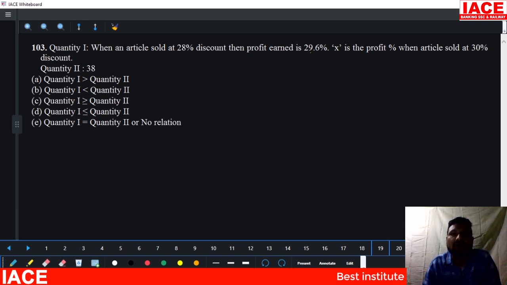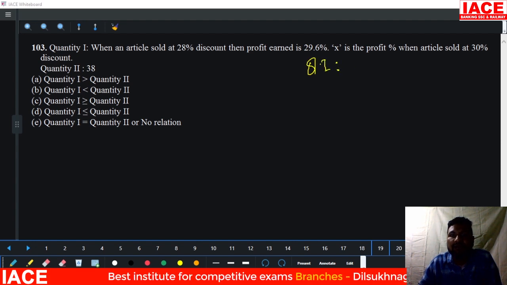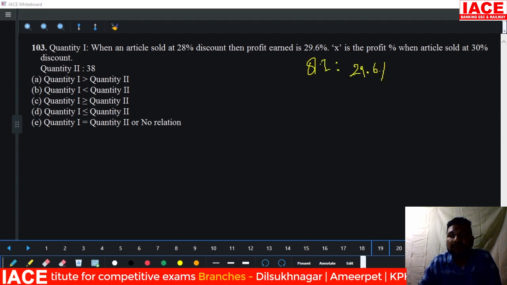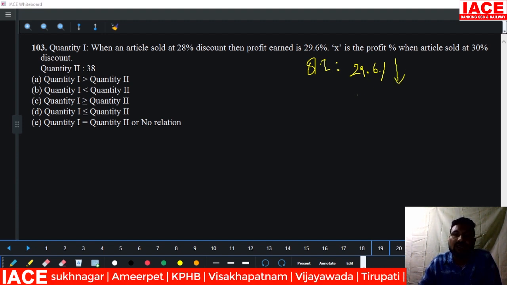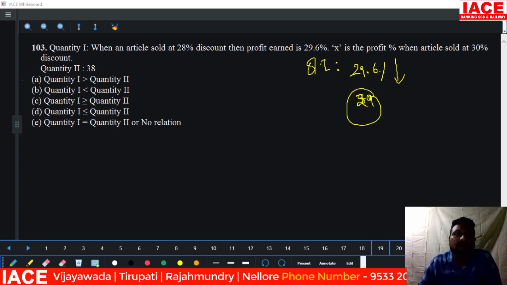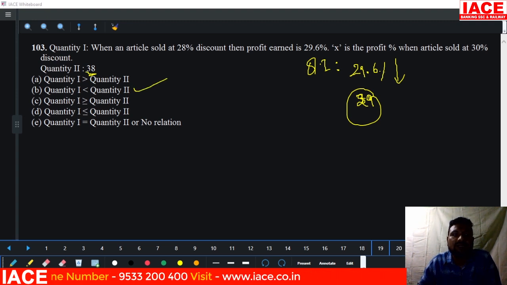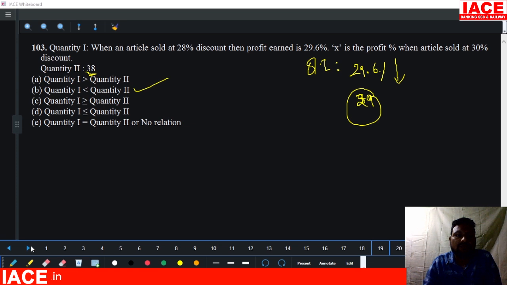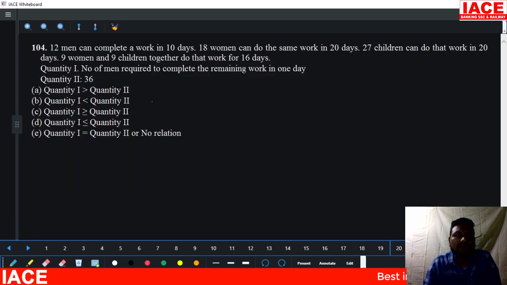Less profit than 29.6%. As per quantity 1, the profit is less than 29.6%, it is nothing but 29. Okay, it is 29, and the other is 38. 29 is smaller, 38 is bigger. That means we can say quantity 1 is less than quantity 2. Yes. Next, 12 men complete a work in 10 days.